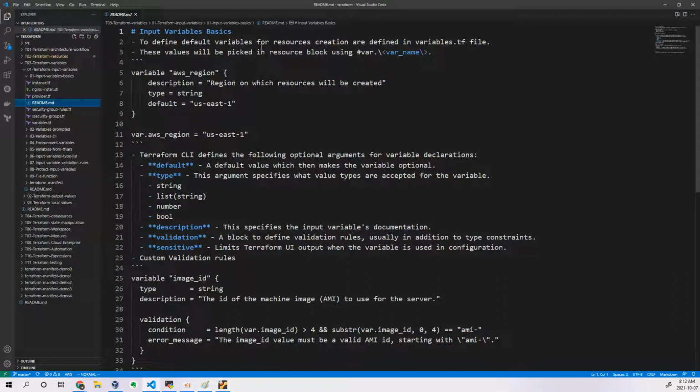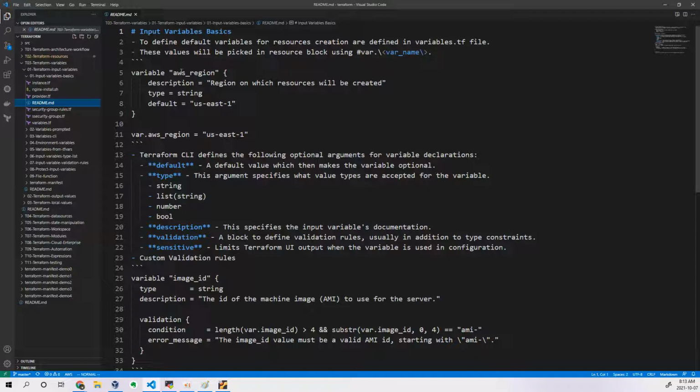To define default variables. See, one more point you have to remember: let's say if I forgot to give a value to my variable, it should take a default value. If you want that concept, it is available in variables. You can see one example snippet here. What is this all about? Variable is one of the blocks. When we talked about the different types of blocks in Terraform, I spoke about this variable block as well. In this, these values will be picked in the resource block using var dot and the variable name.